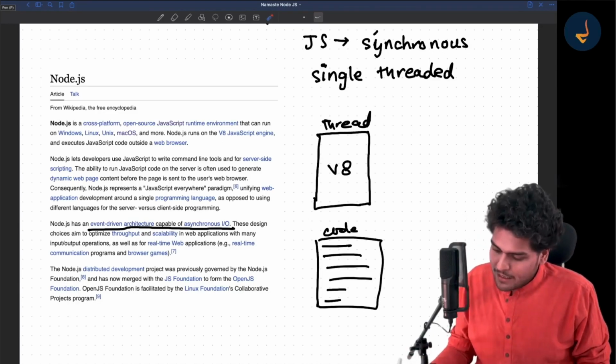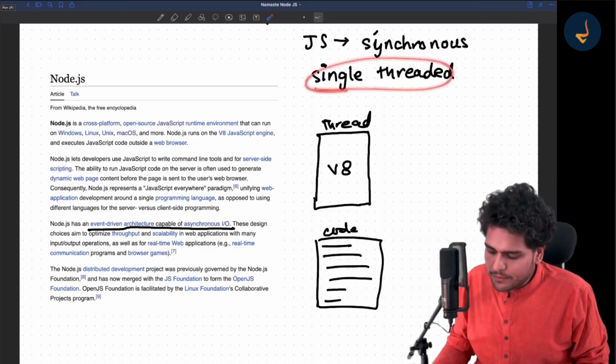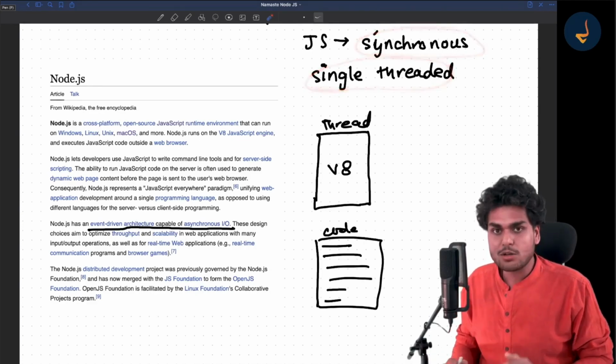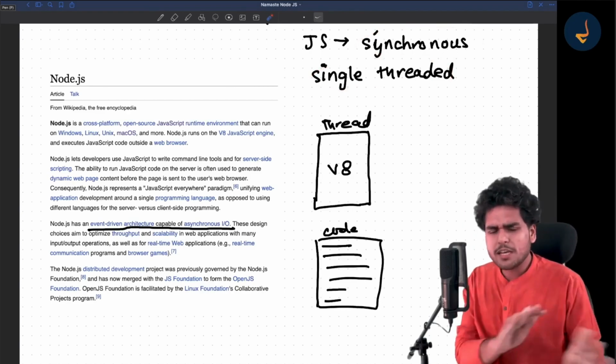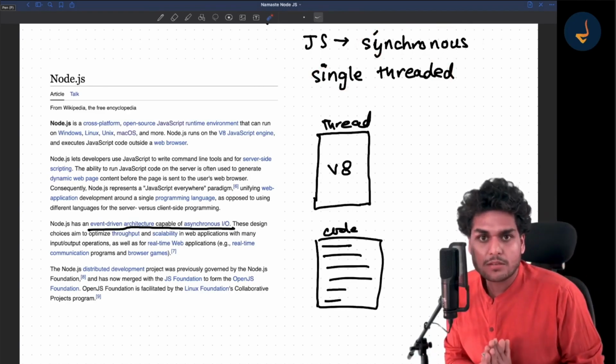Okay, so you understood the meaning of single threaded. Now you understood the meaning of synchronous also. One after the other, simple. That's it, right? That's how JavaScript works.